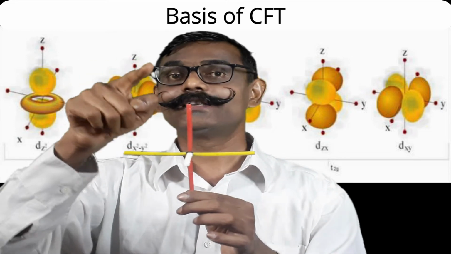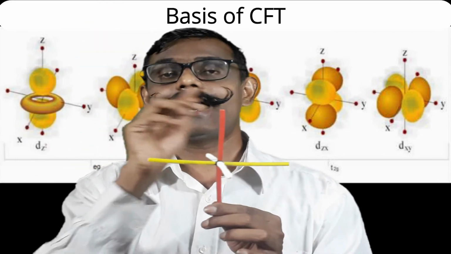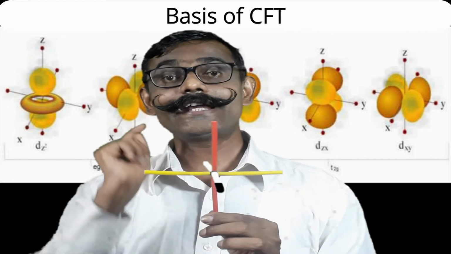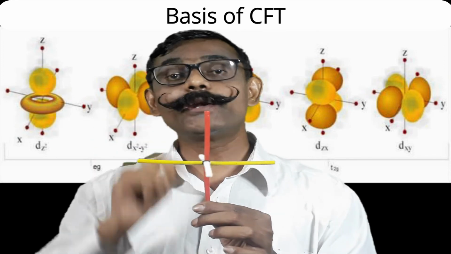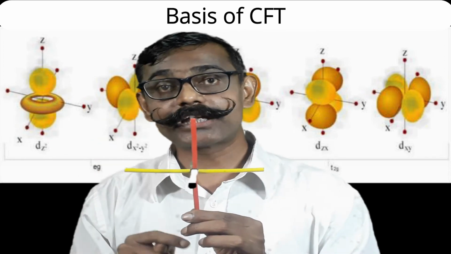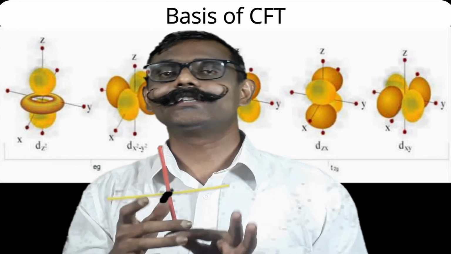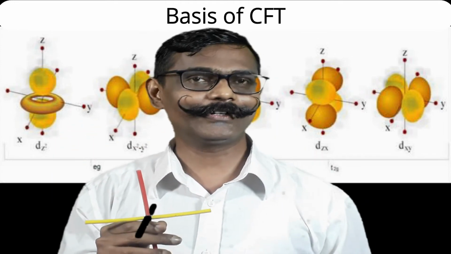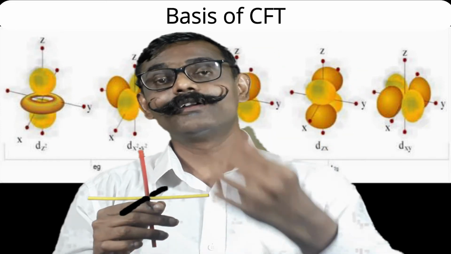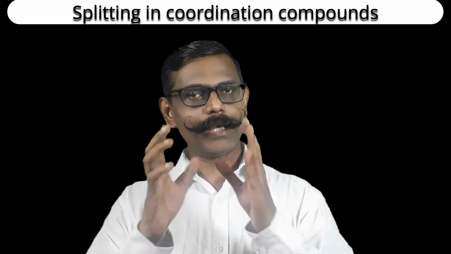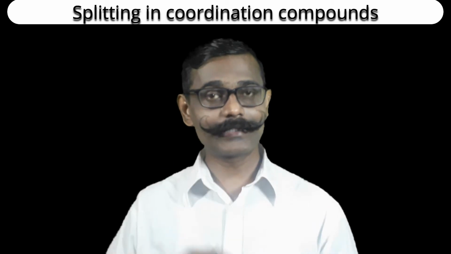If you know the shapes, then you will understand the energy change. What are the shapes? The dz square orbital is along the z axis and in the xy plane. The dx square minus y square orbital is along the x and y axis. The dyz orbital is in between y and z. The dxz orbital is between x and z. The dxy is between x and y. That's the understanding. If you are with me, then the basis of crystal field theory is clear to you. Let us apply this basis of crystal field theory in order to describe the various geometries. While applying crystal field theory to various geometries, the shapes of the orbitals are important.